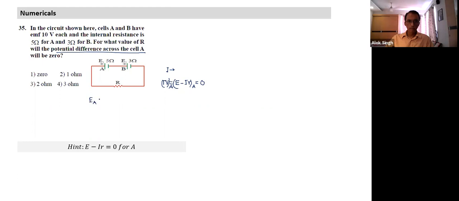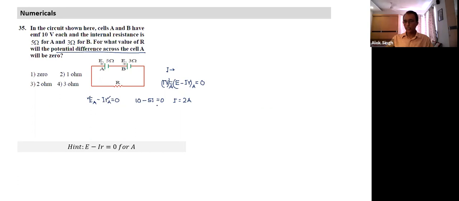EA minus I into RA is equal to 0. And what I notice here is that E is also given, RA also is given. I can find I. So what is I equal to if I substitute? 10, and A's resistance is 5, which means I is equal to 2. So rather than finding the equivalent battery, the information given here easily gives the value of I.